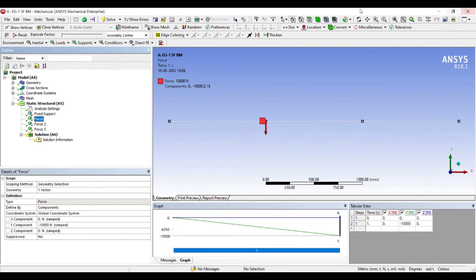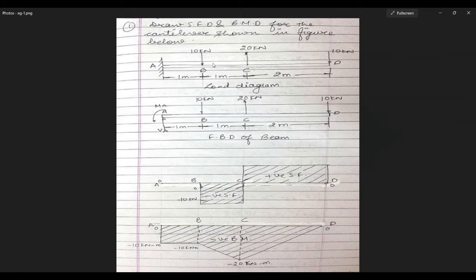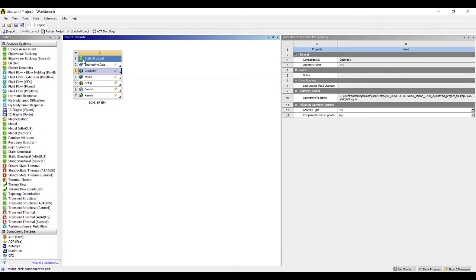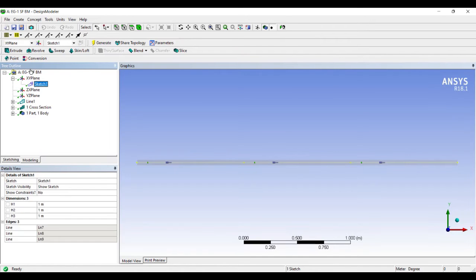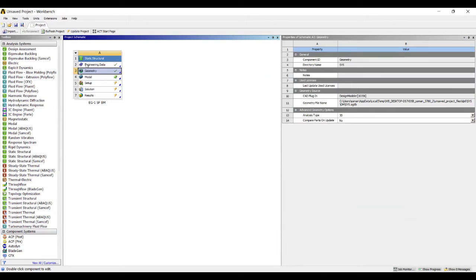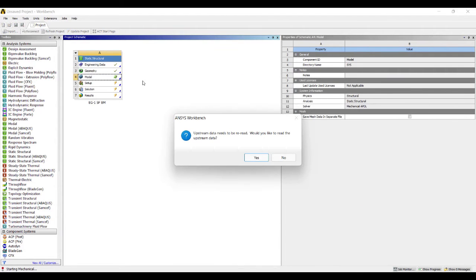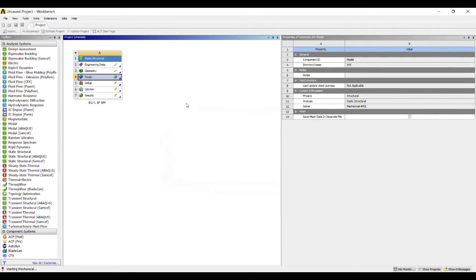Okay, there's one thing that needs to be changed: this length was 2 meters. So I can just go back to my geometry. I'll go to the sketch. I'll change H3 to 2 meters and generate. Next I'll go to model and double click on it. It is asking if I want to read the upstream data, which means whatever changes I have made in the geometry, if I want to incorporate them in the model, I'll say yes.